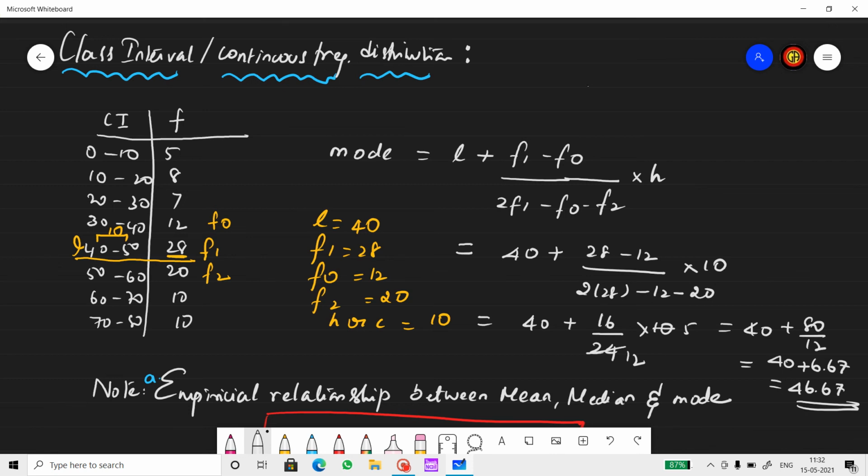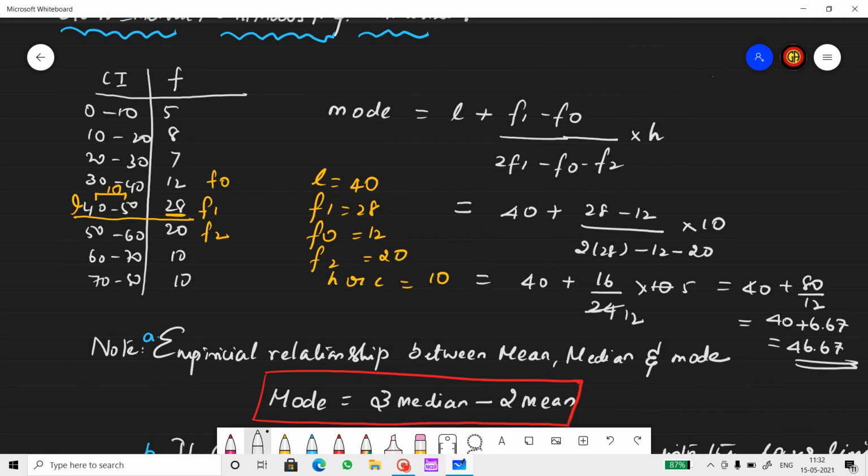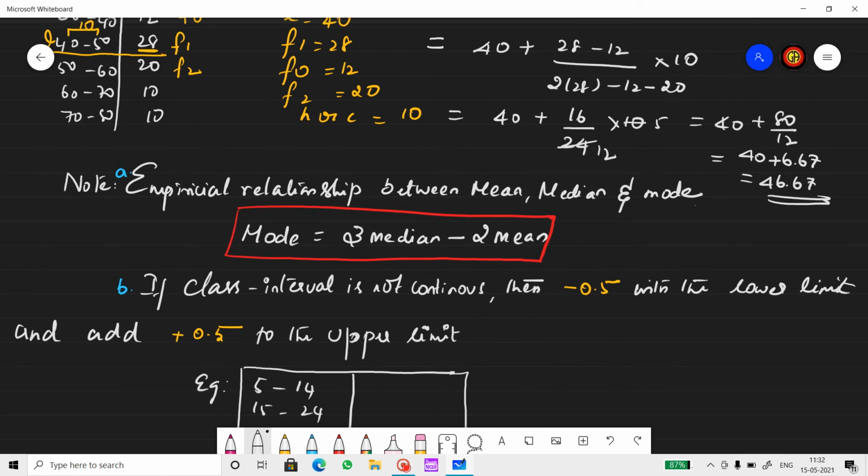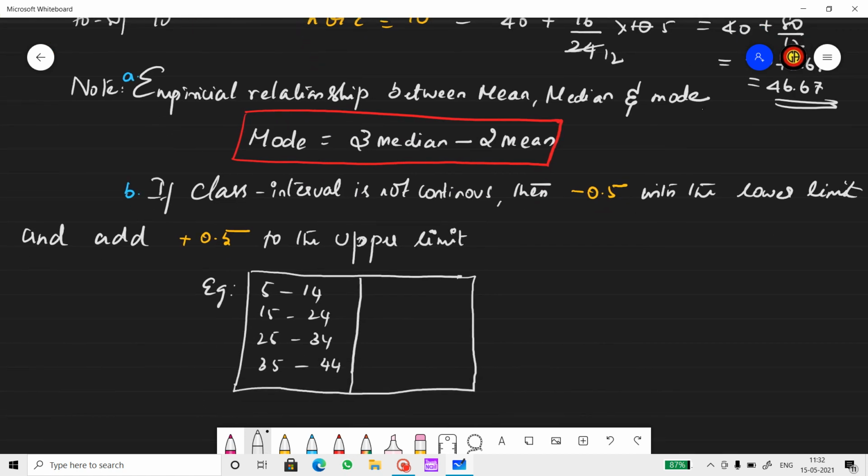Now there are a few important notes that we need to remember once we finish mean, median and mode. The first one is the relationship between mean, median and mode. Mode is equal to 3 times median minus 2 times mean. This will appear in 1 mark questions. So the empirical relationship is mode equals 3 median minus 2 mean.